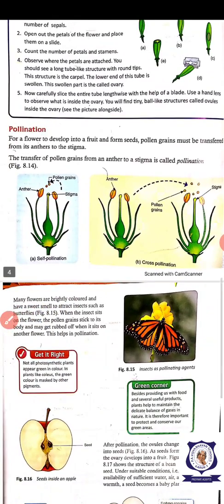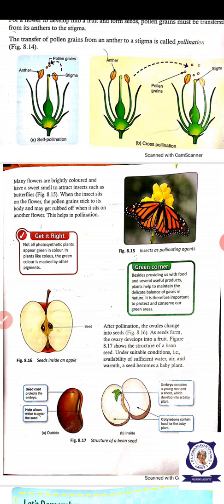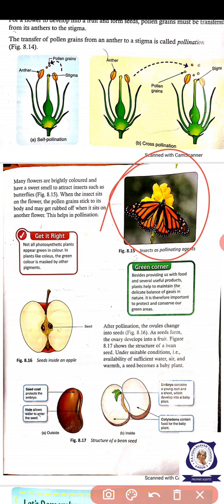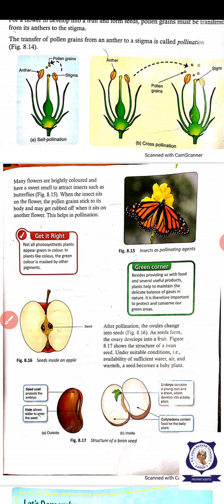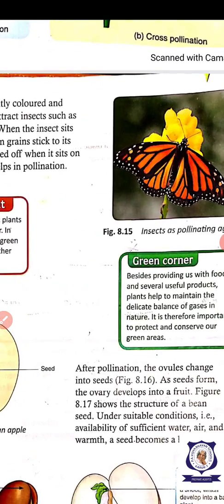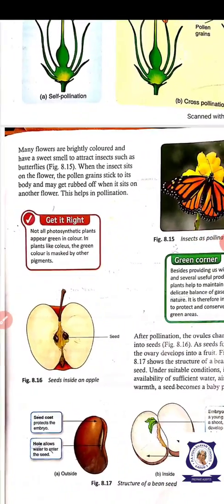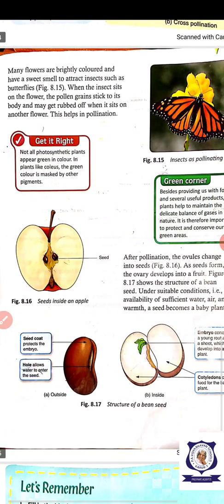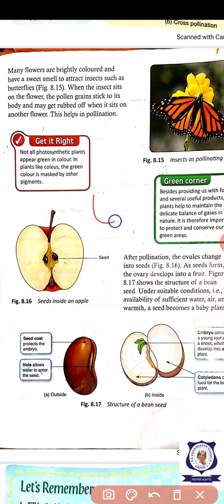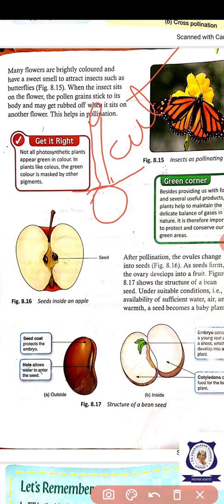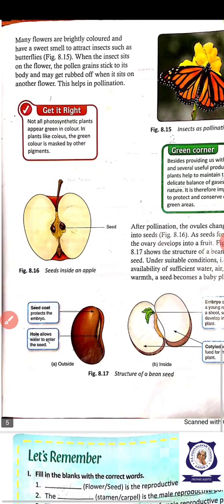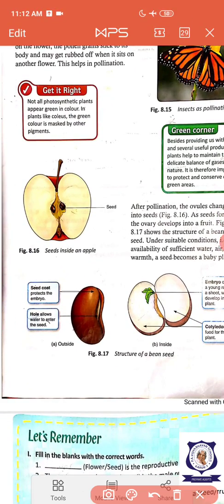How is cross-pollination done? Cross-pollination may be done with the help of wind, water, insects. Okay, after pollination, what will happen? After pollination, fertilization takes place. After fertilization, the style, stigma and all are cut off, so the ovary alone remains, and the ovary becomes the fruit.